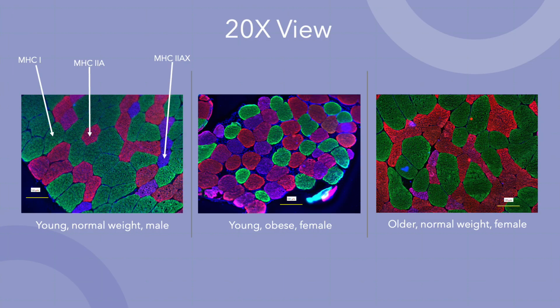Here you can see in 20x examples of images that I have gotten throughout the past year. As you can see, the green fibers are MHC1s, the red fibers are MHC2As, and the purplish blue fibers are MHC2AX. MHC2X alone is rarely expressed in humans. It's usually expressed as a hybrid with 2As, so anything that you can see that is purplish blue, that isn't 100% red, is one of those hybrids. And I have 3 examples. I have a young normal weight male, a young obese female, and an older normal weight female.